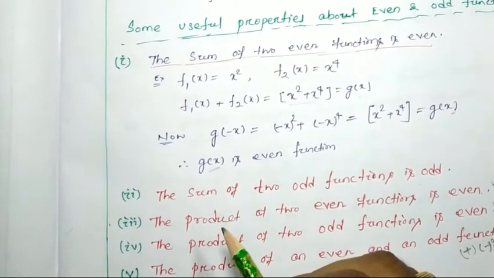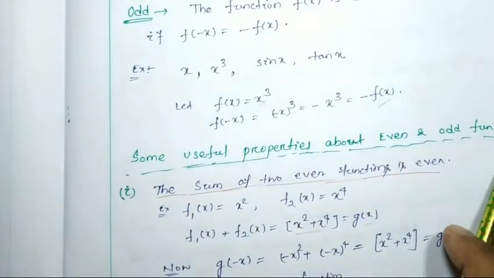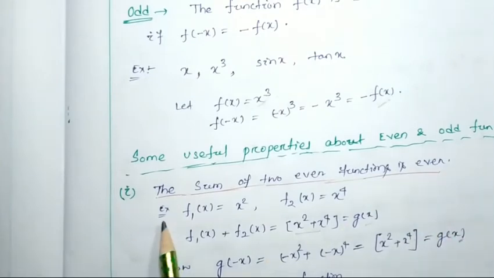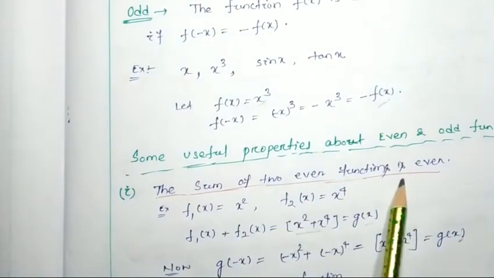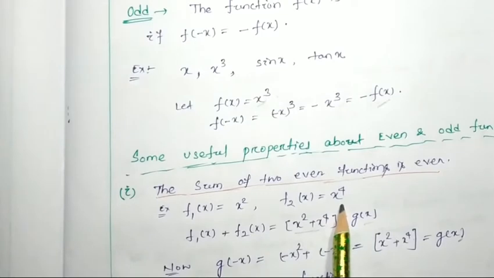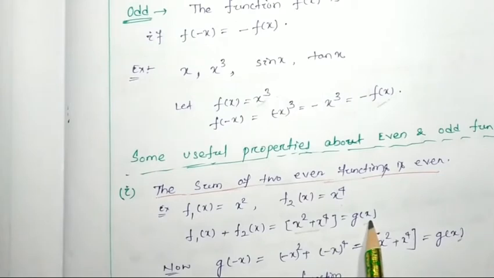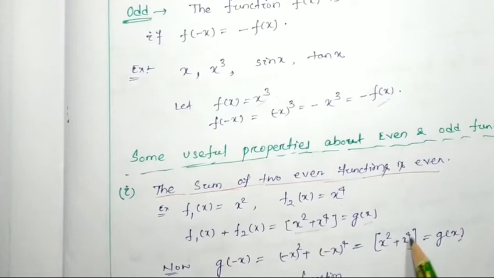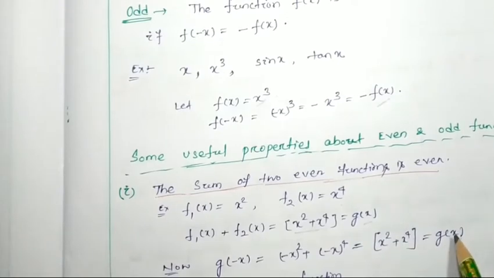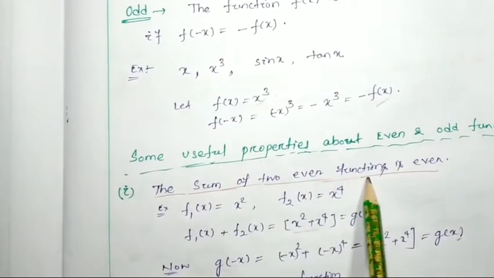Now some useful properties belonging to even and odd functions: the sum of two even functions is even. Suppose we consider f1(x) is x square, f2(x) is equal to x to the power 4. So f1(x) plus f2(x) will be x square plus x to the power 4, that is g(x), and g(-x) will be the same, x square plus x to the power 4, that is g(x). So hence g(x) is an even function, or we can say that the sum of two even functions is even.